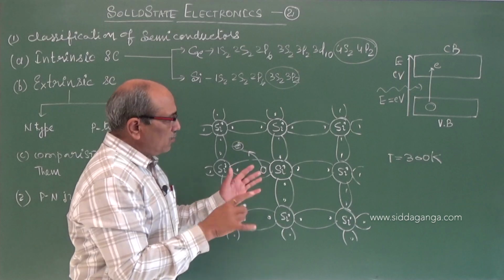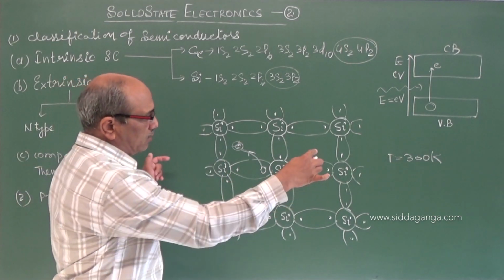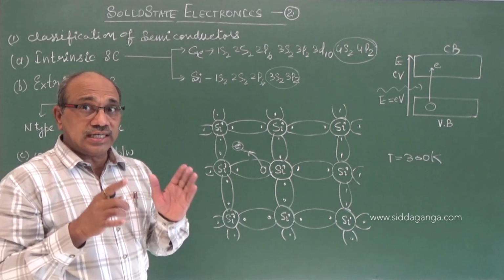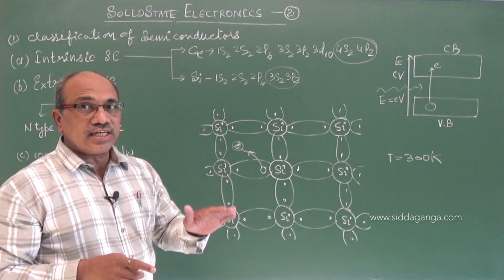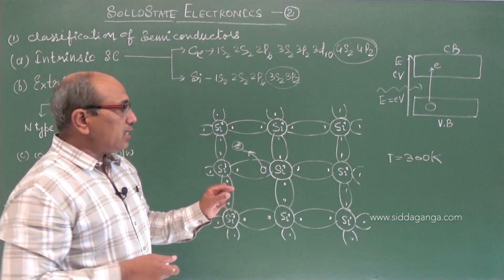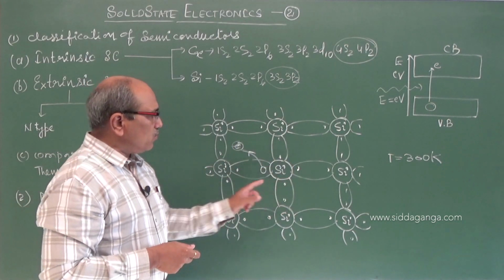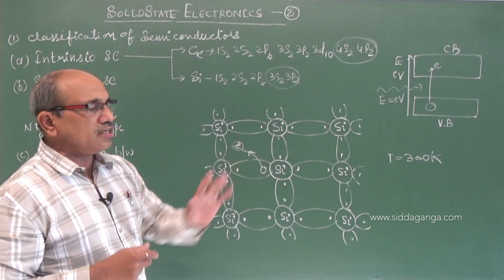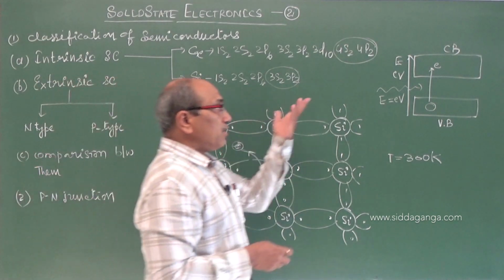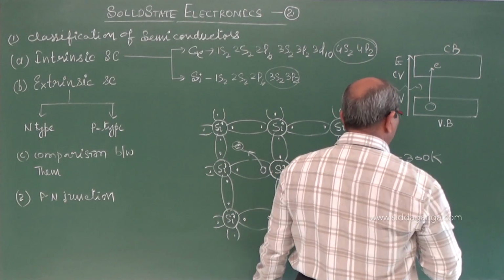Such many bonds may be breaking and forming, but they cannot constitute the current unless you apply an external field. It is electrically neutral. Don't think that this electron when separated is taken out of the crystal. It is still inside the crystal. Only some chemical bonds are breaking and forming together. Formation and breaking is continuous at a particular temperature. And the number of electrons that may come into the conduction band